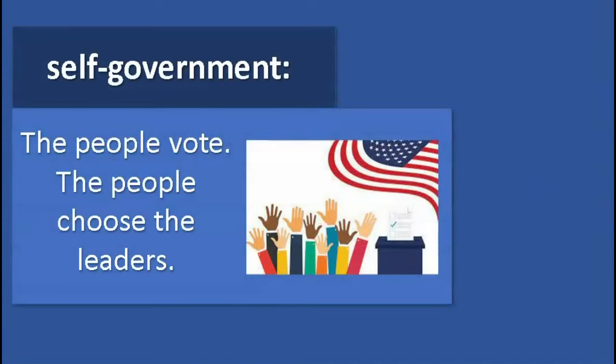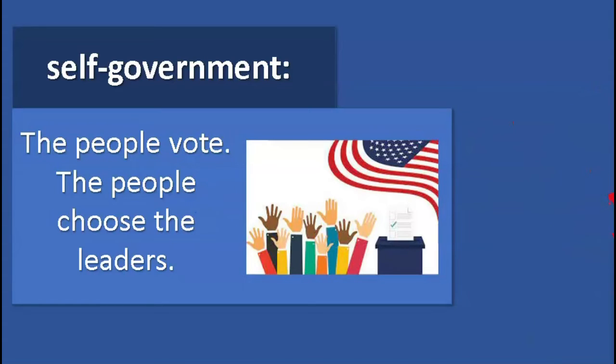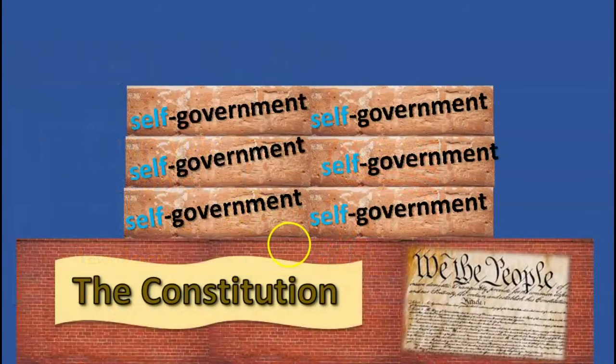What type of government did the Constitution set up? Self-government. What does this mean? That people get to vote. People choose the leaders. No more kings. We didn't want a king, like King George of England. Our type of government is self-government.